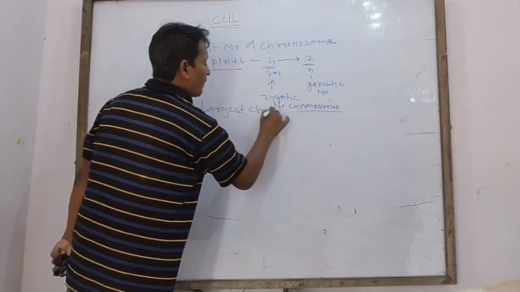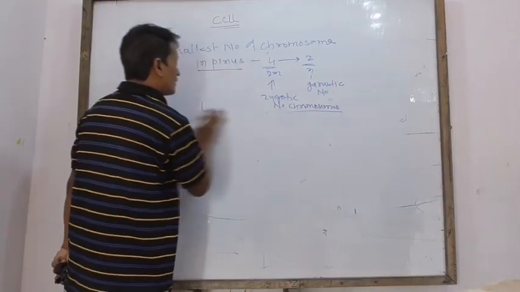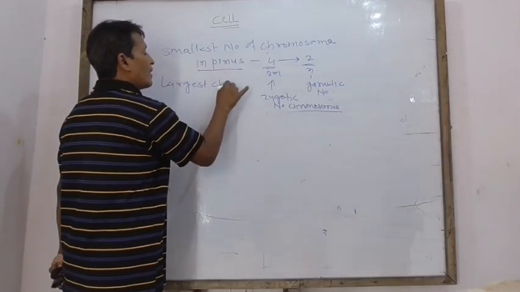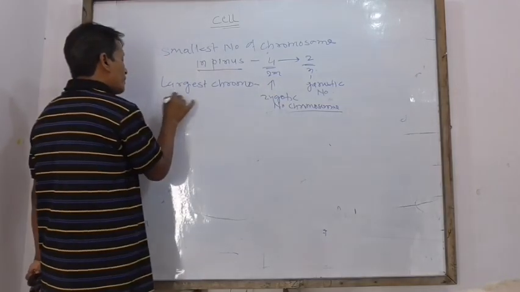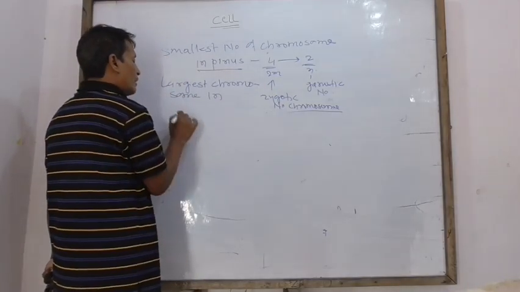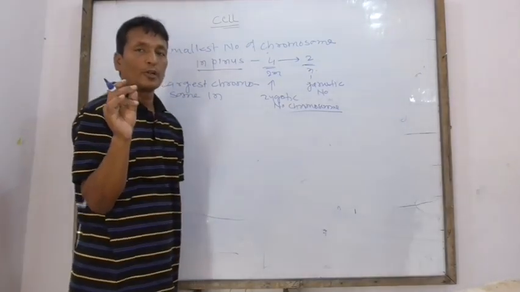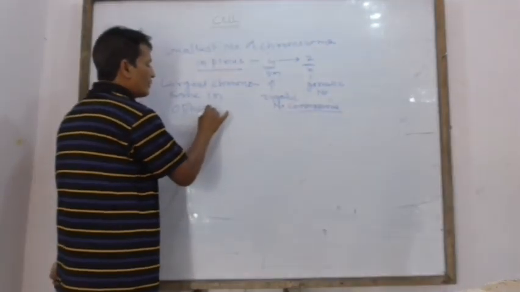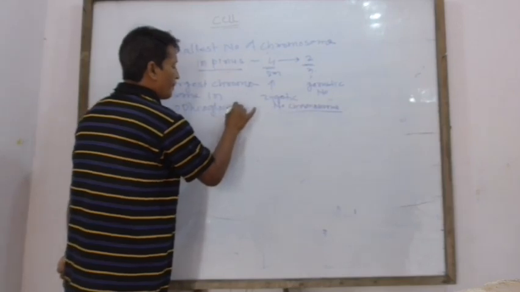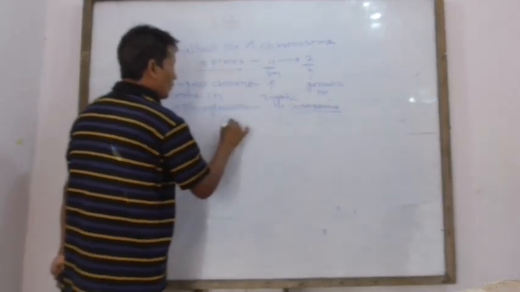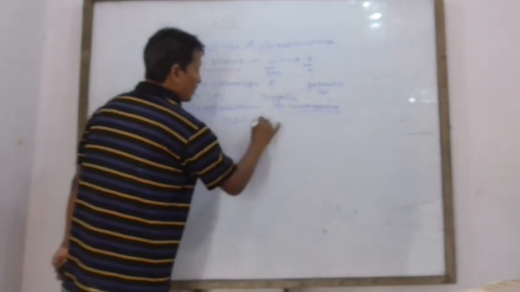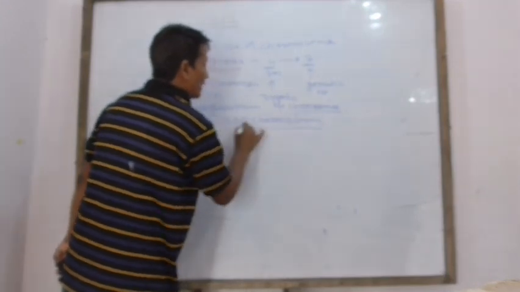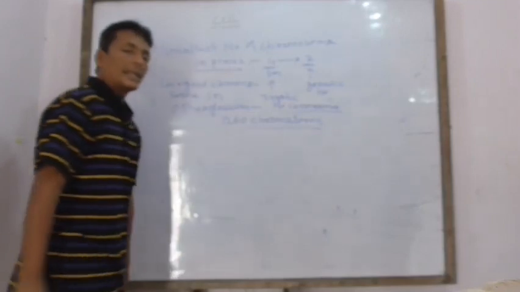And the largest chromosome number in a plant is in the pteridophyte Ophioglossum, having 1260 chromosomes in a single cell nucleus.